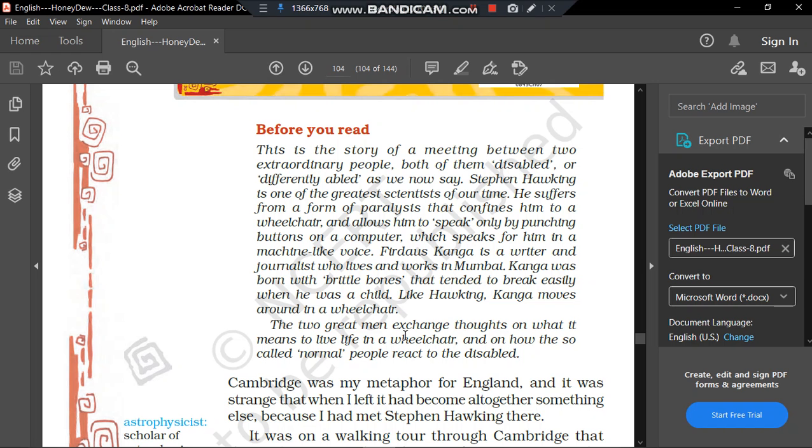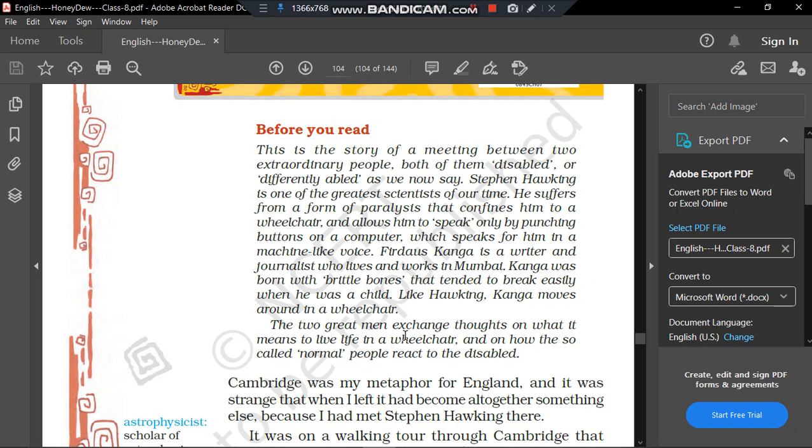After that, the author says his goodbye to Mr. Hawkins. When the author saw Mr. Hawkins, he felt very privileged. He felt very happy even about his own disabilities, because our author was also physically disabled. He was paralyzed from waist down. He was not able to move on his own two feet. He was not able to stand on his feet. He was paralyzed, and he was also using a wheelchair.